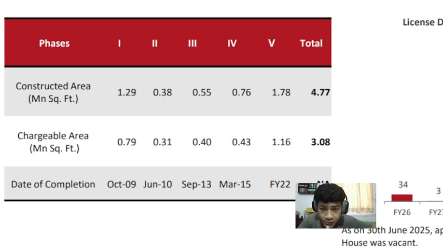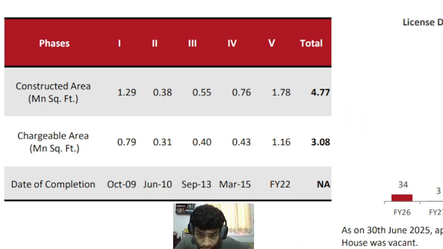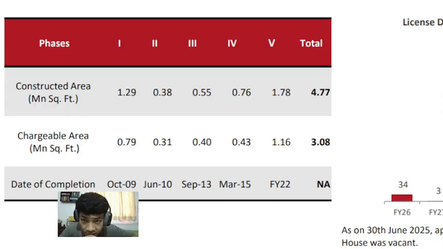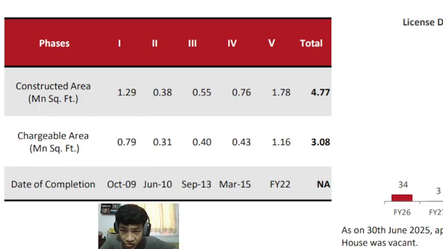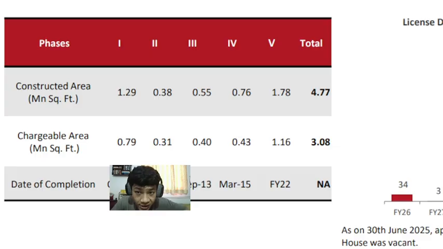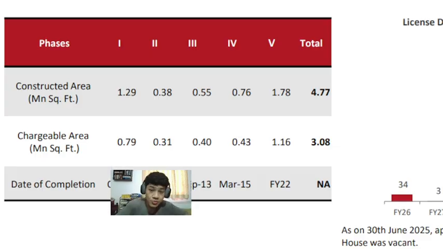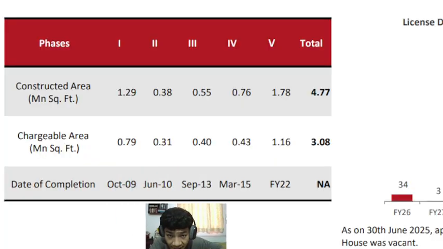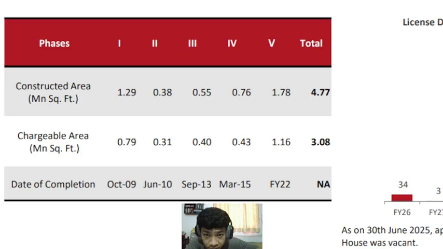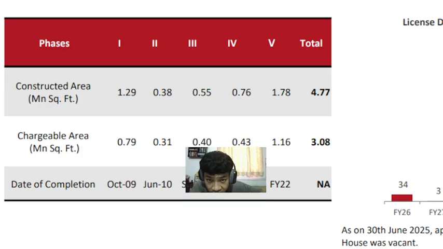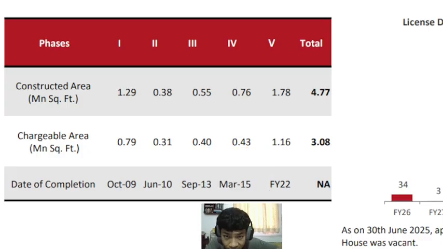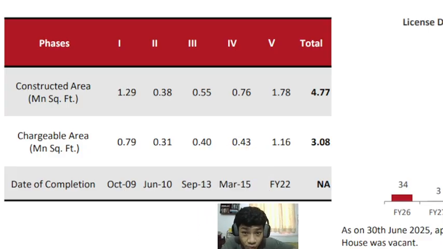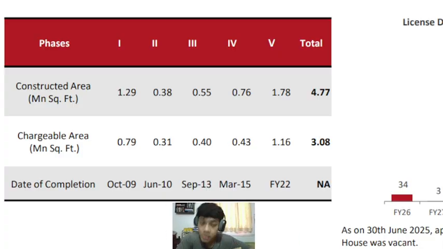In October 2009, 0.79 million square feet of chargeable area was built. Then September 2013, we have 0.4 million, and September 2015, we have 0.43 million square feet. Remember the dates.